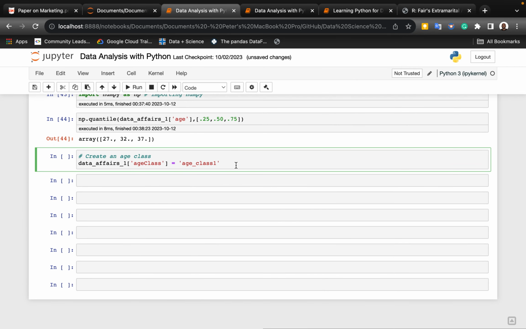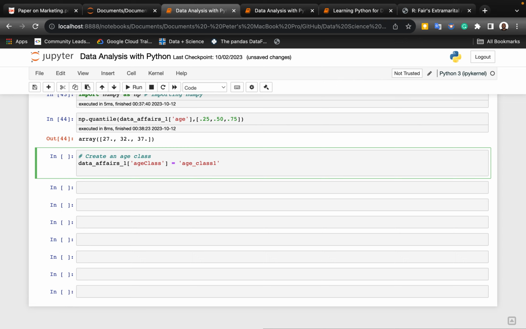Next, we will say data affairs, then we're going to use loc, for location. Whenever you see this, it's basically looking at location.